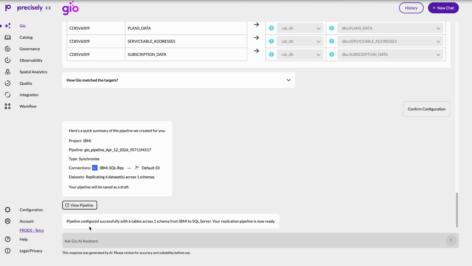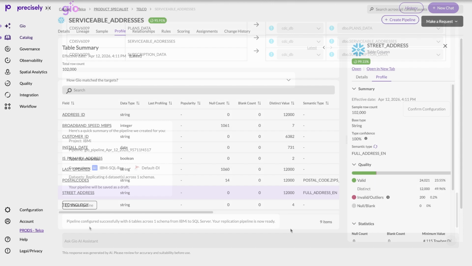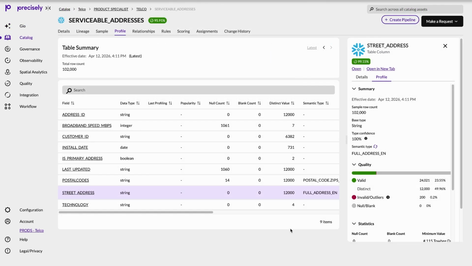So far, we've used conversational search to understand what data we have available, and set up replication for one of our legacy systems to break down data silos and enable data integrity efforts without disrupting key operational workloads. Now that we've connected and profiled the data, the next step is making it usable, not just technically, but from a business perspective. To do that, we'll start with Geo.